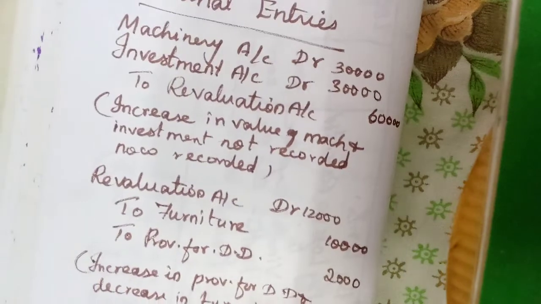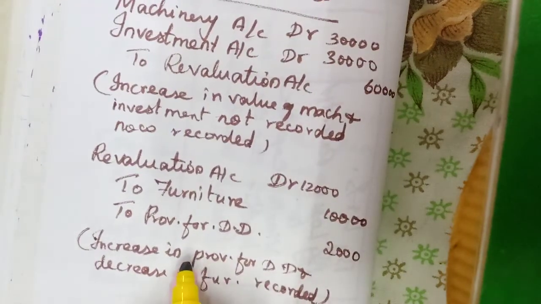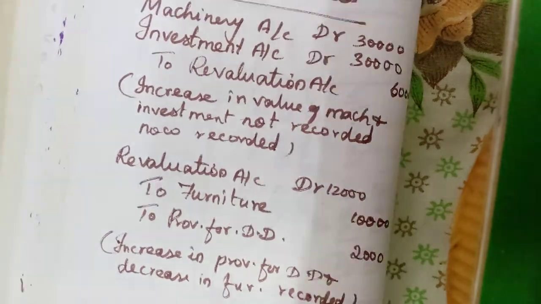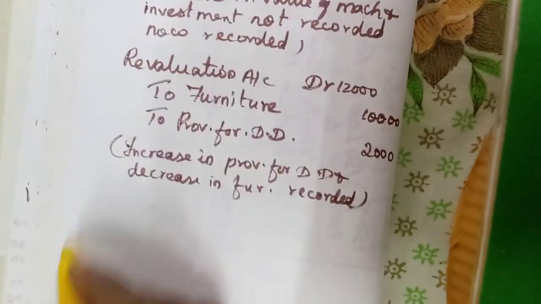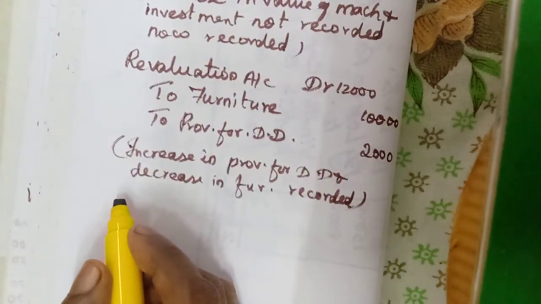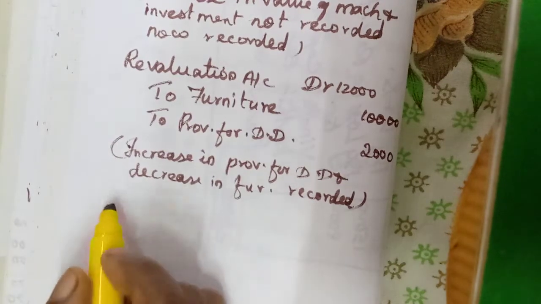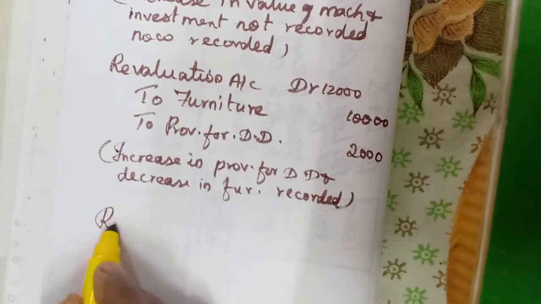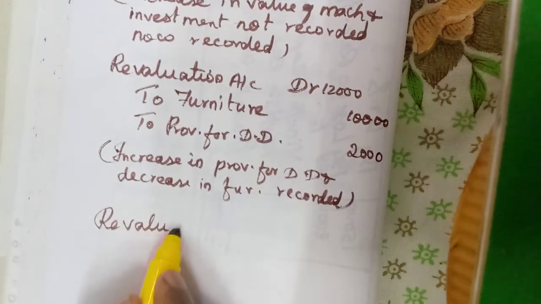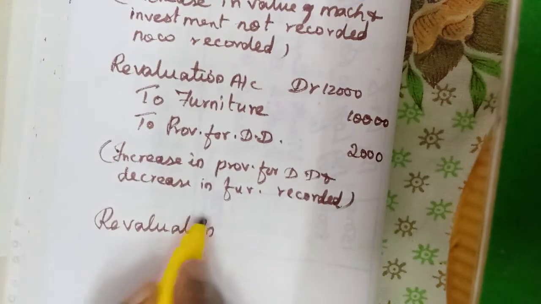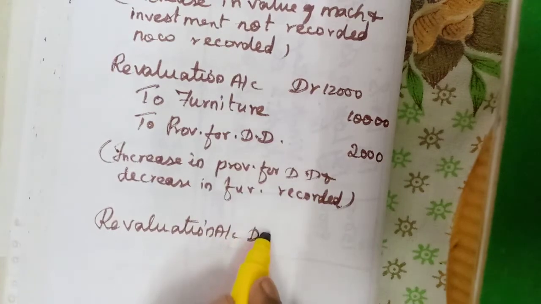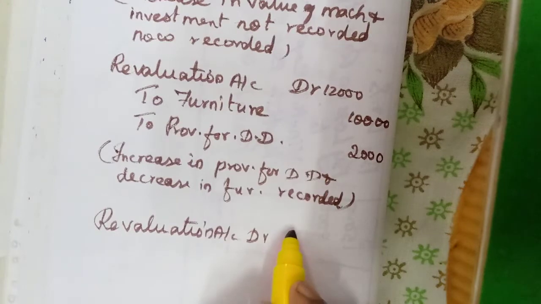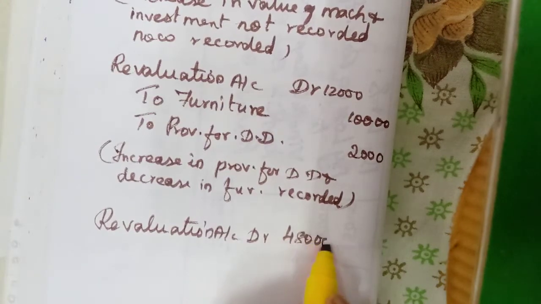Here we can write the entry. Revaluation credit, so again we need to debit the revaluation account. Here 60,000, here 12,000. So 48,000 profit.